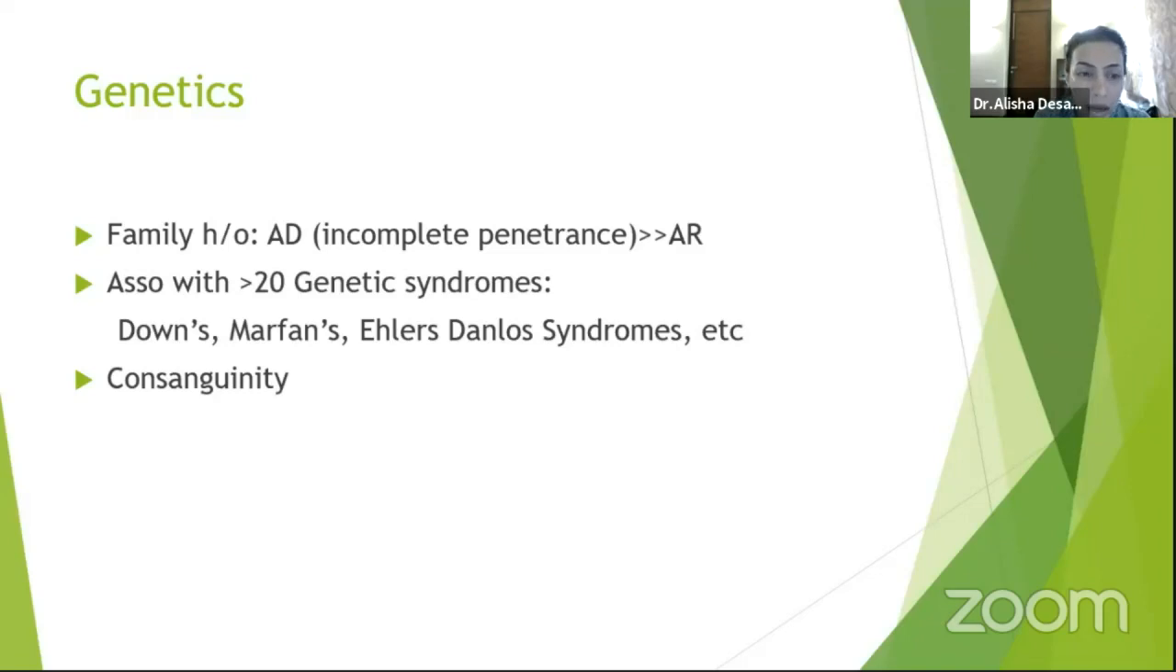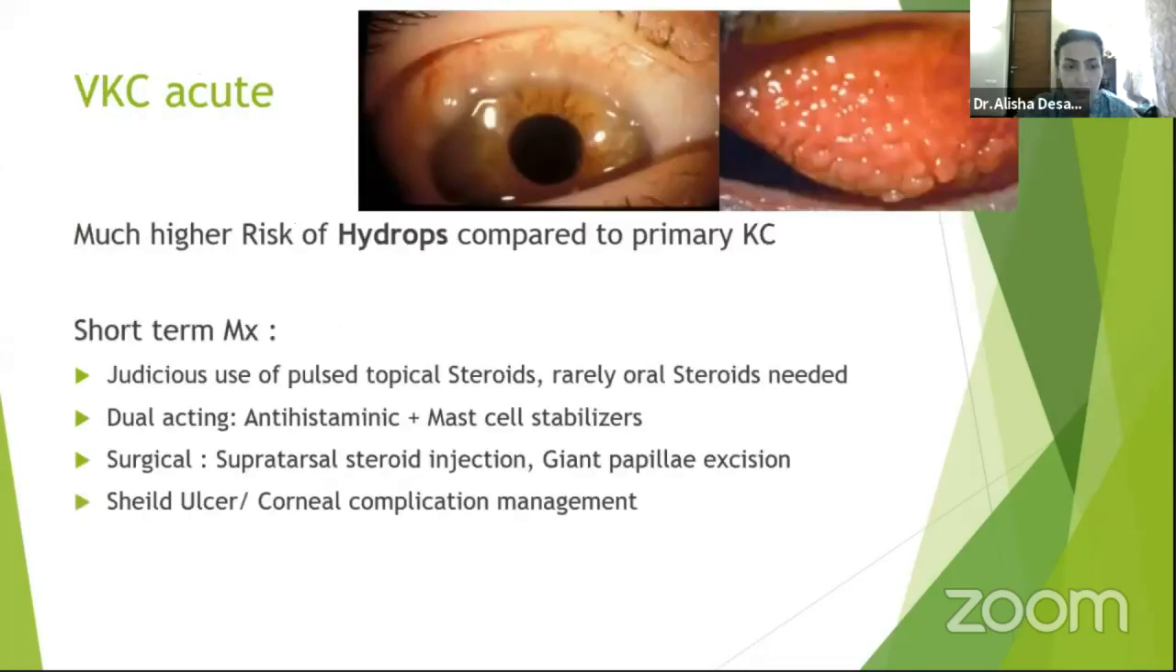So genetics, family history is known in keratoconus. It is known to have an autosomal dominant inheritance with incomplete penetrance, and much more than autosomal recessive. It is associated with about 20 genetic syndromes, of which I'm not going to go into the details. And of course, consanguinity. There is a 4 times higher risk of keratoconus in the child with consanguinity, especially higher if first cousins are married to each other.